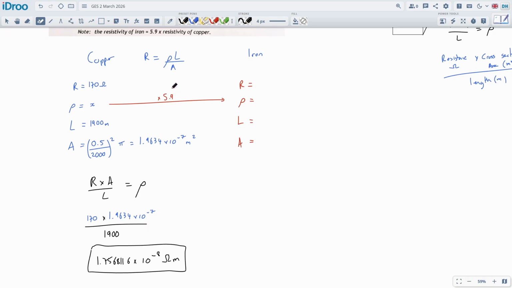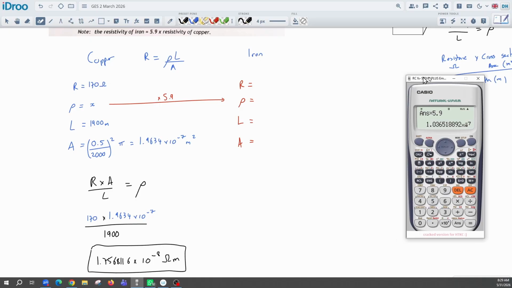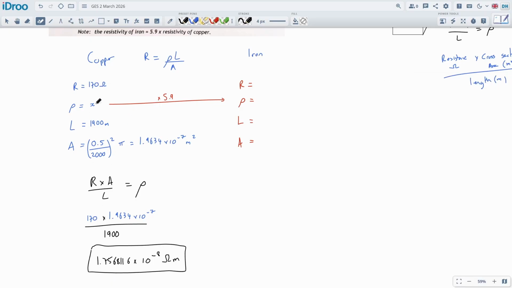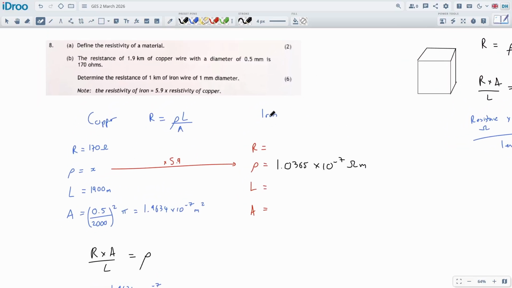Now we're going to times it by 5.9, which is such a rough approximation. It's insane, because we're taking so many things into account here, just ignoring so many things, I should say. Like what about the purity of these two materials? We don't know. So I times my resistivity there by 5.9 to get 1.0365 times 10 to the negative 7 ohm meters. All right, so that's what we had to do in order to get this approximation of iron.